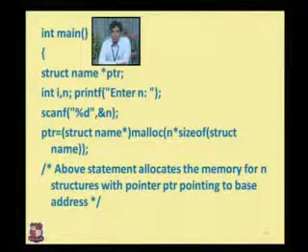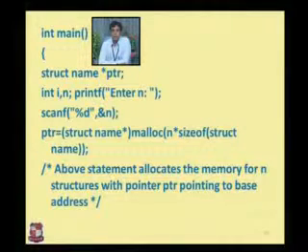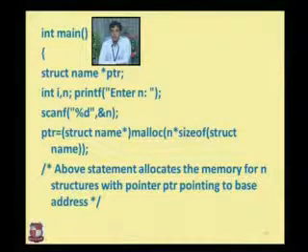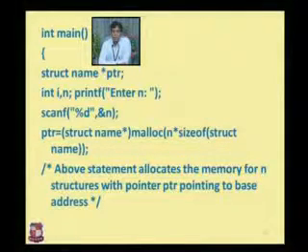Then memory allocation, that is malloc, n times the size of struct name. The size of struct name represents the actual size of the name structure. The above statement allocates memory for n structures with pointer ptr, pointing to the base address.